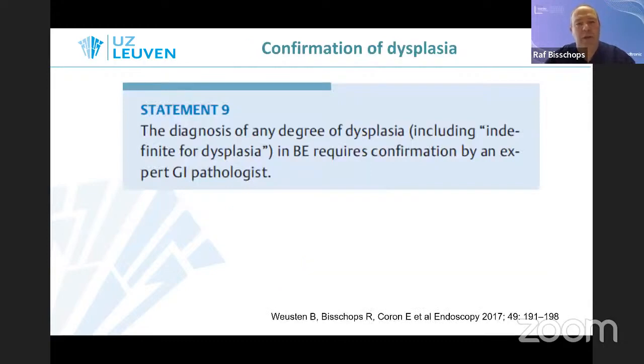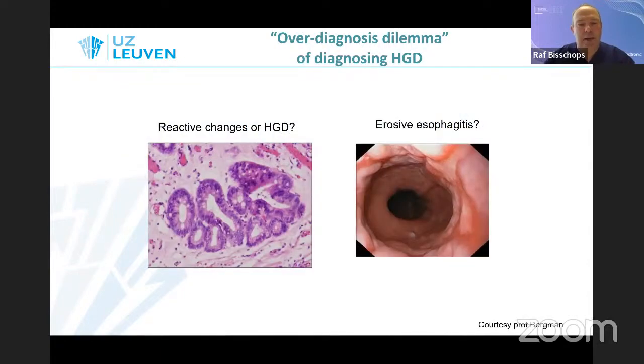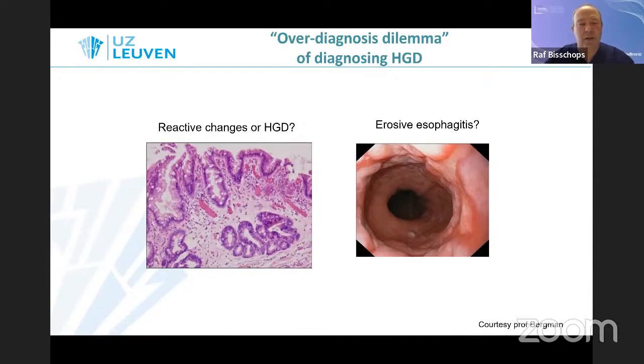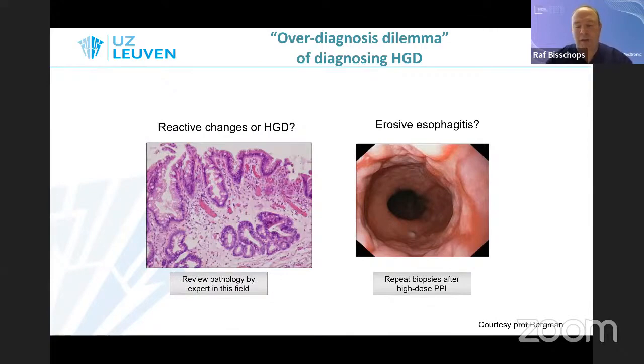However, we also need to be careful about not over-treating patients. And the very first step in case of finding dysplasia in Barrett's is to have it confirmed by a very experienced GI pathologist. This is actually something that determines the entire treatment path. With regard to that, the presence of inflammation needs to be taken into consideration when you have a diagnosis of high-grade dysplasia in a pathology report. Because if this is the case and you have an esophagus like this, these reactive changes are probably more inflammatory, and you need to repeat the endoscopy after 8 weeks of high-dose PPI. So you need to take a step back and not rush into treatment with ablation here.